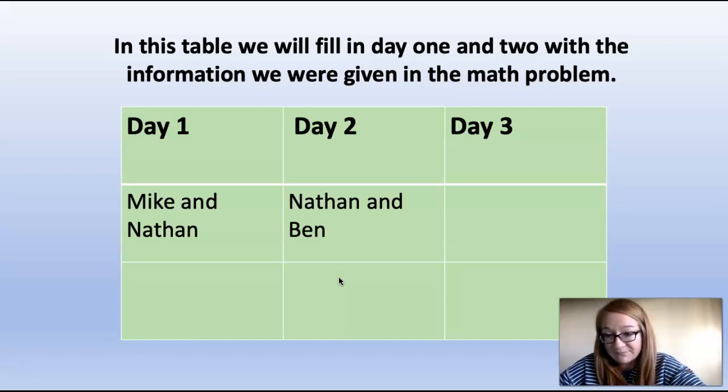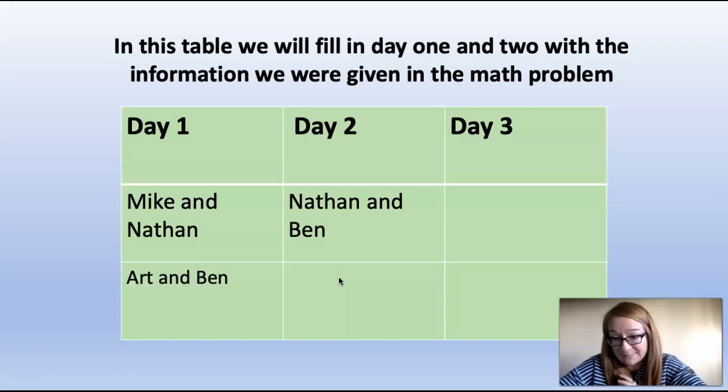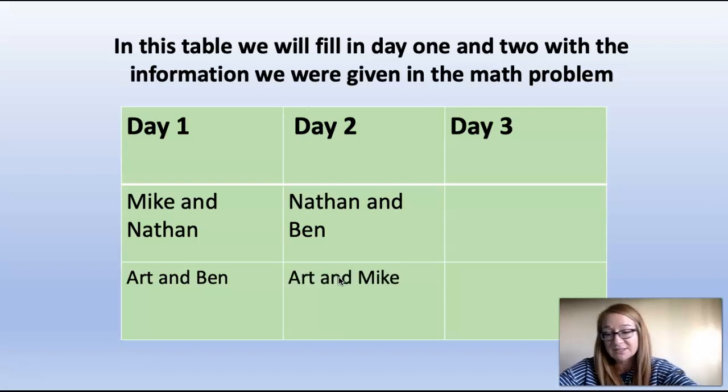So we were given some information in the problem about day 1, and that was that Mike and Nathan played. Since Mike and Nathan played and they can only play once a day, that leaves Art and Ben to play. We were also given information about day 2. On day 2, Nathan and Ben played, so that leaves Mike and Art to play each other on day 2.